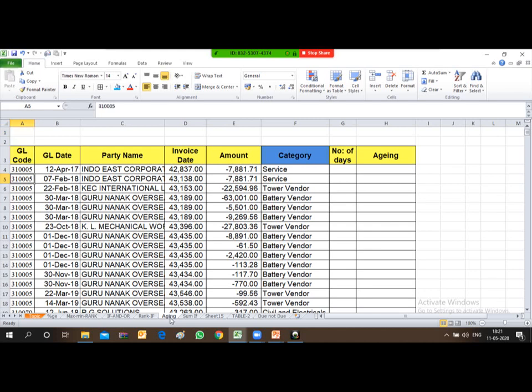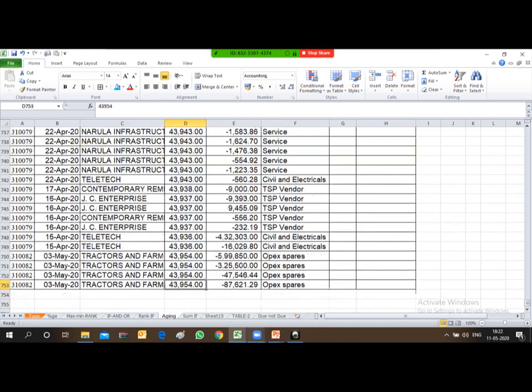Let us understand this table first. Friends, the first column is for GL code, which you will get through SAP, Oracle, or whatever software you are using in your organization. Then GL date, the date on which I have entered the invoice into the system. Then the party name, and then the invoice date is appearing. This invoice date is not in a system-recognized date format, so some error has occurred in this table.